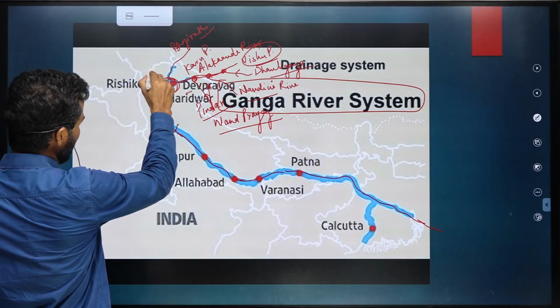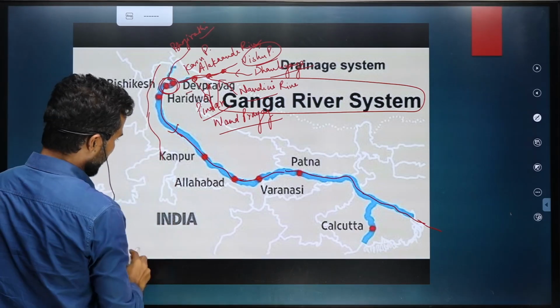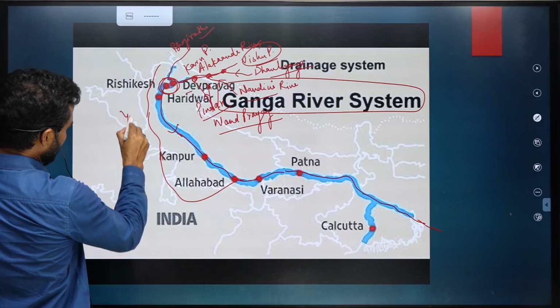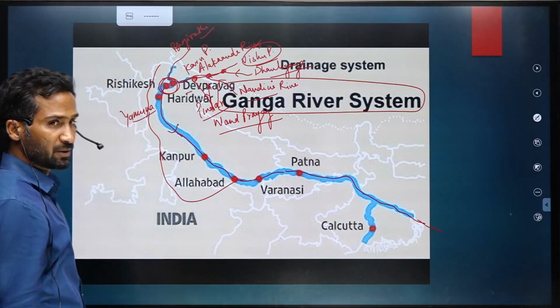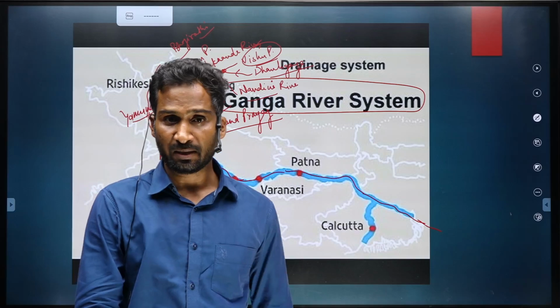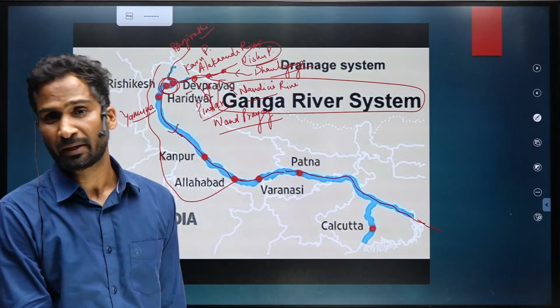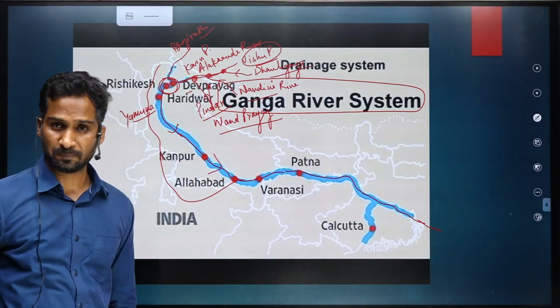So there is another river originating in Uttarakhand near Yamunotri called Yamuna. This Yamuna river originates near Yamunotri and is the largest tributary of Ganga, a right bank tributary of Ganga.